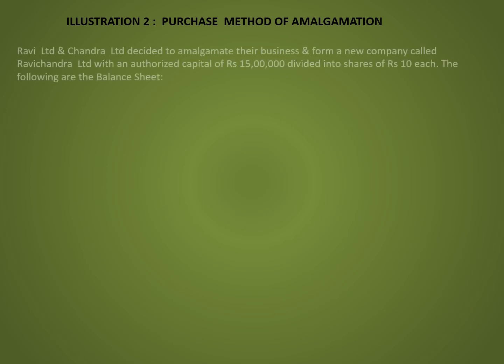Let's take up one more illustration to understand the methods of amalgamation. In this illustration, Ravi Limited and Chandra Limited decided to amalgamate their business and form a new company called Ravichandra Limited with an authorized capital of rupees 15 lakh divided into shares of rupees 10 each. The following are the balance sheets.